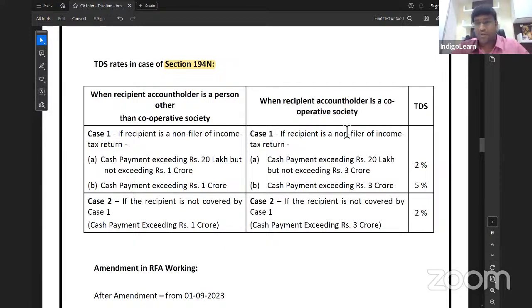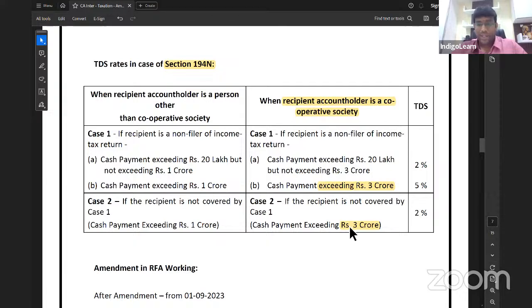But for a cooperative society, where the recipient account holder is a cooperative society, 20 lakh to 3 crore, 2%, exceeding 3 crores, 5%. And if it's a regular filer of return, directly cash payment exceeding 3 crore, it is 2%. That's the story of amendment in TDS in case of section 194N, that is TDS on cash withdrawals.